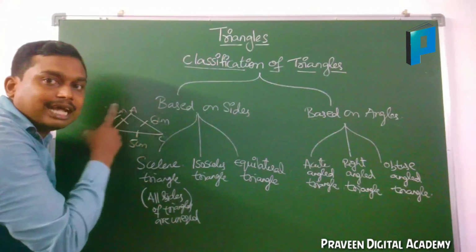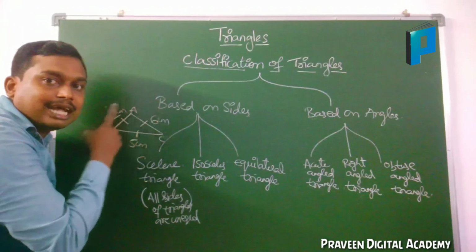And what is an isosceles triangle? Two sides of a triangle are equal. If two sides of a triangle are equal, then such type of triangle is known as an isosceles triangle.